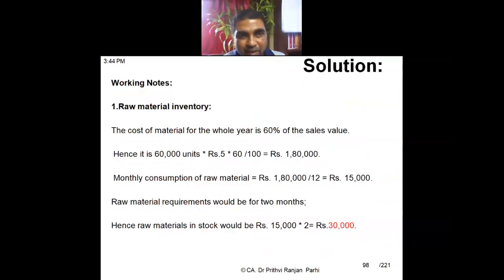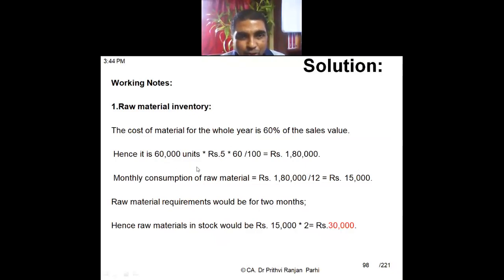First let us compute like this. You can note it down in detail, but right now write briefly. First we'll be computing raw material inventory. I'll explain how we are computing this. So you know raw material cost is 60%, is it not? And we are producing 60,000 units, right? Per unit price is rupees 5, so total sales value is 60,000 into 5.